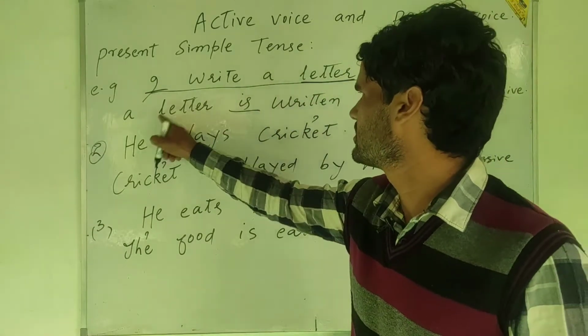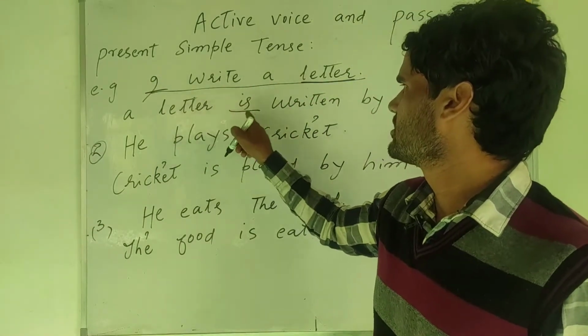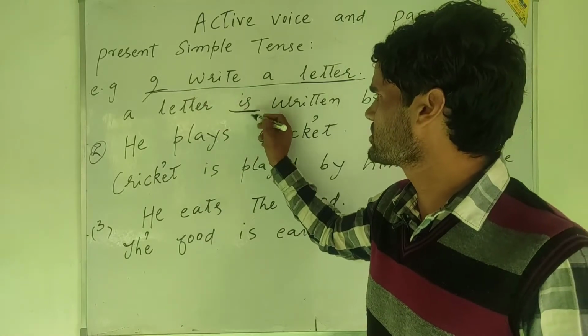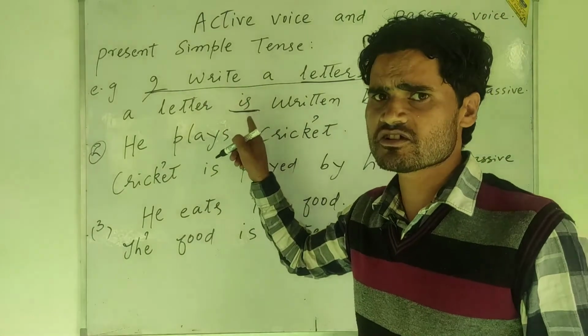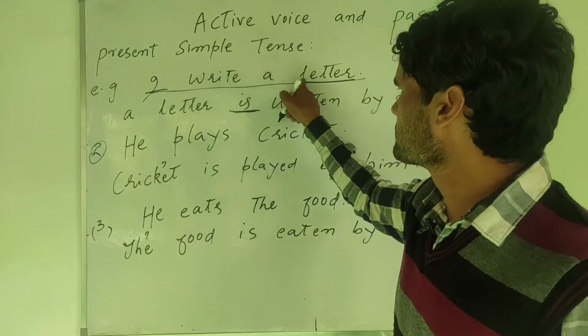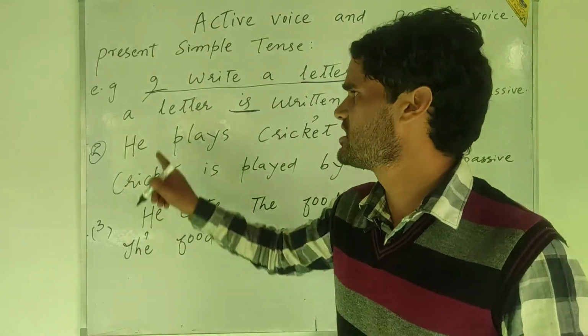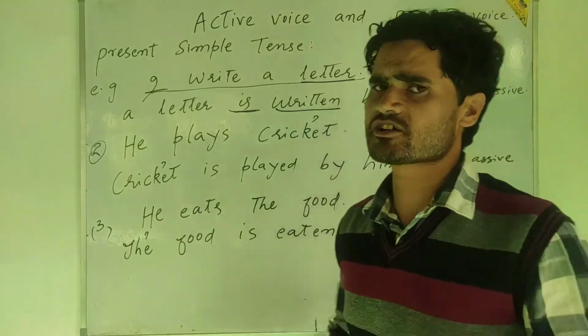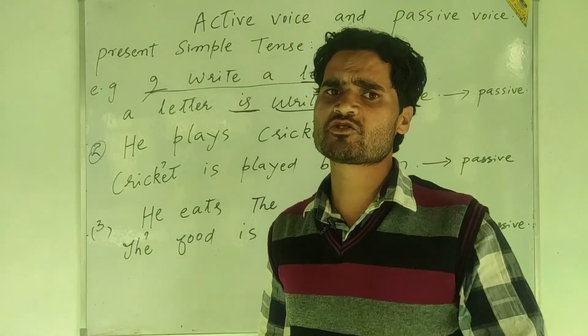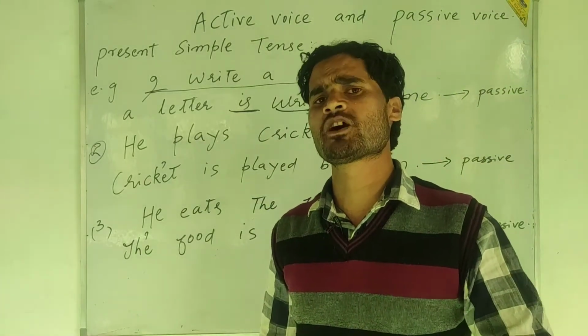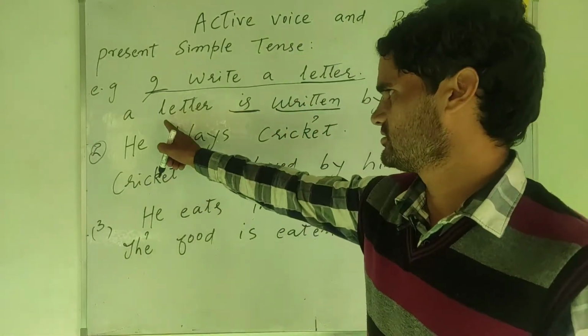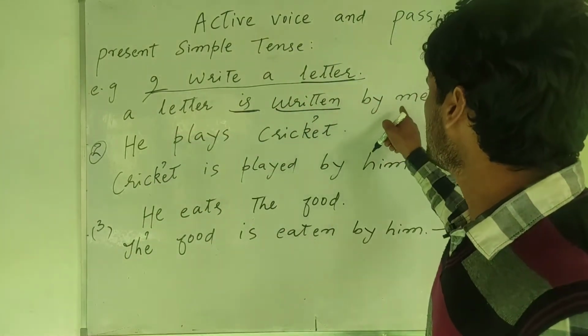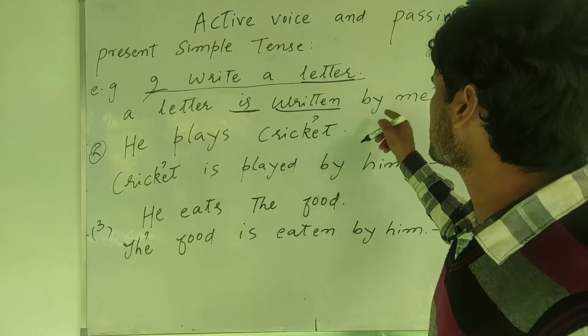object first here. A letter is, because why I have used the auxiliary verb here is because it is the present simple tense. It refers to the present time. A letter is, here third form of verb. I have already told you that in the passive sentences we always use the third form of verb. A letter is written by me.